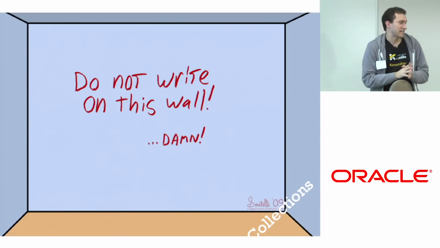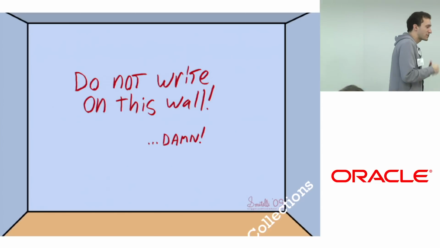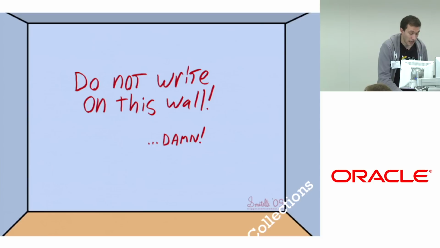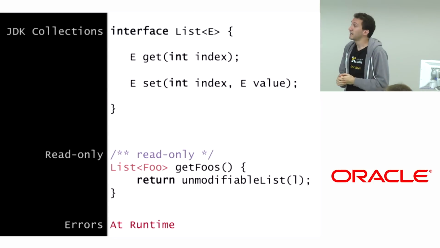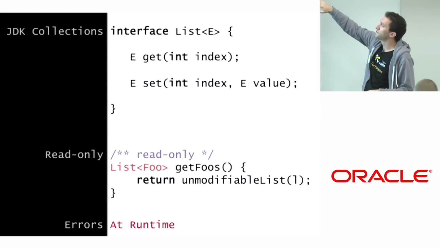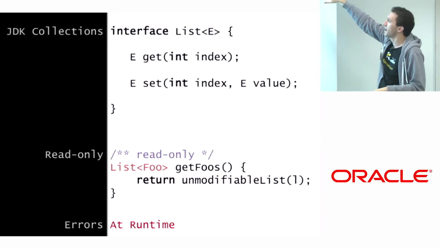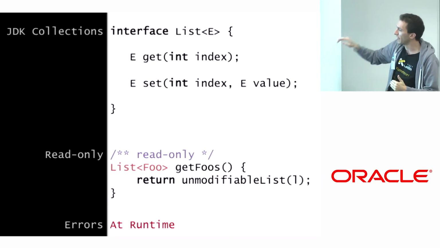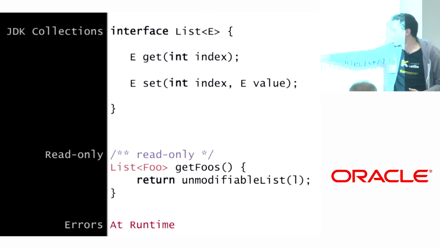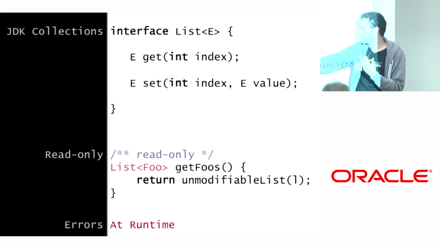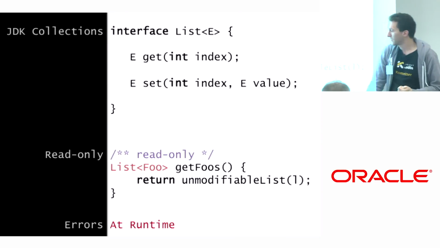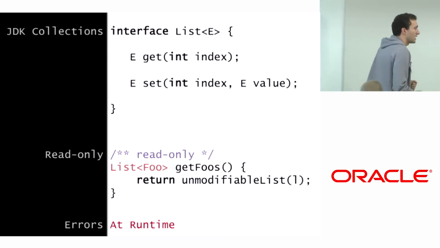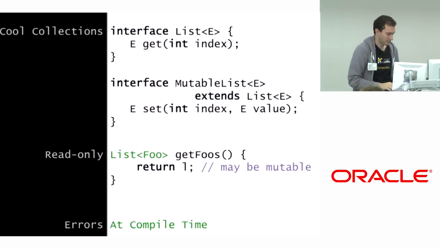So we really wanted to express the read-only contract on particular references to collections. So what we did was we tried to go away from this idea of the list interface having both get and set. We wanted to split it into two so that here I can, explicitly in the language and without a comment, say that this list is read-only, so that it doesn't fail at runtime because I return an unmodifiable list, but it complains at compile time.